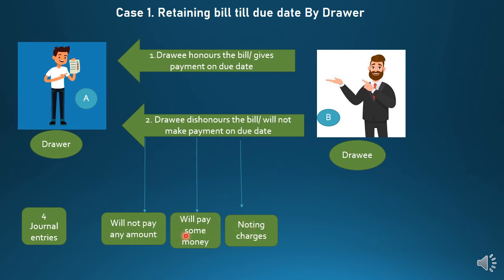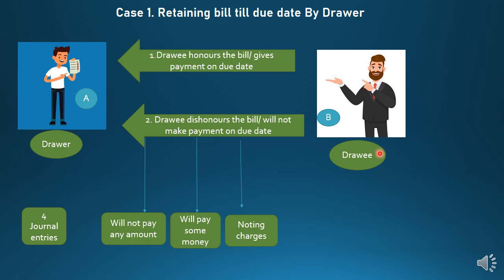So students, in this case, when the bill is dishonored by the drawee, the noting charges, means some affidavit or notary process which is done by the drawer. First, this payment of noting charges is given by the drawer, but afterwards it will be collected from the drawee. Means the drawer first makes the payment to the legal practitioner for the notary process, but these charges will be collected from Mr. B by Mr. A. And how will he collect it?